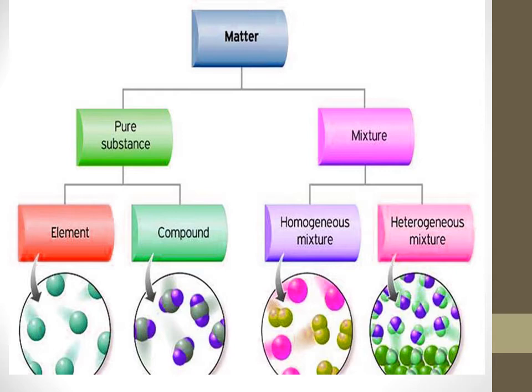Rather, if you dissolve sand or mud or chalk powder in water, the particles settle down at the bottom. Look at the heterogeneous mixture in the picture. The particles are settling down at the bottom. It is not uniformly distributed. Non-uniform distribution of atoms or molecules is called a heterogeneous mixture. So both homogeneous and heterogeneous mixtures are not pure substances. They are impure substances.